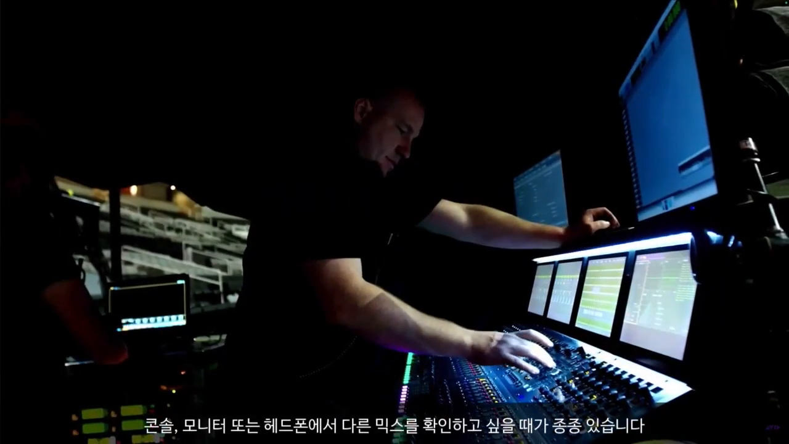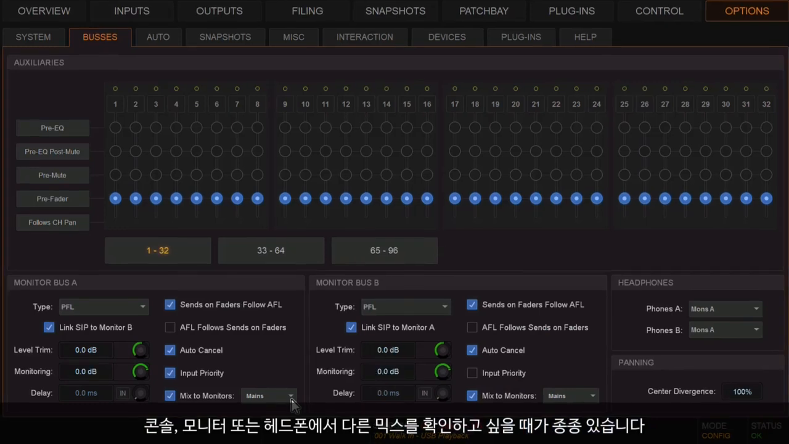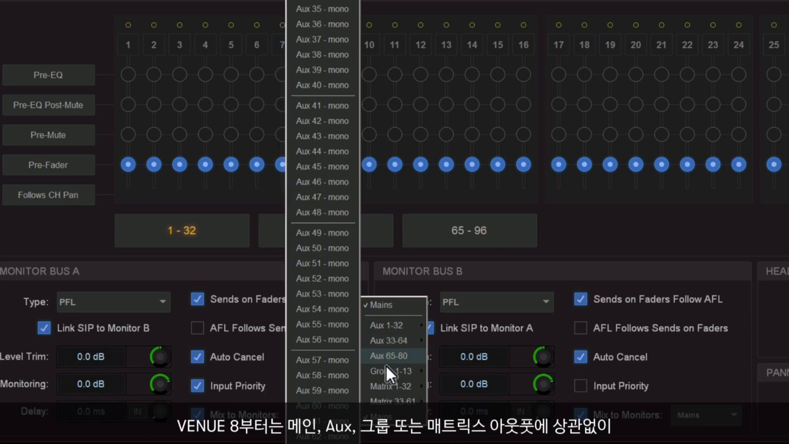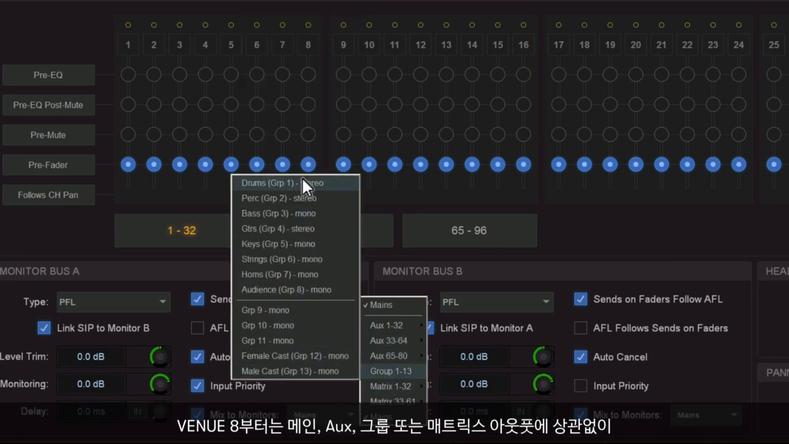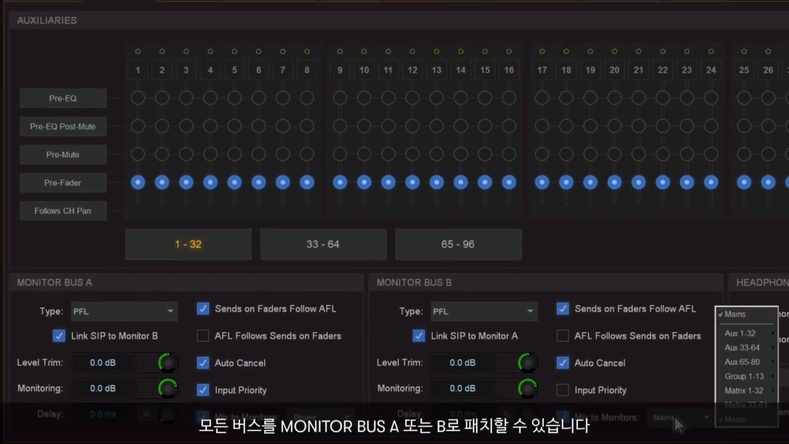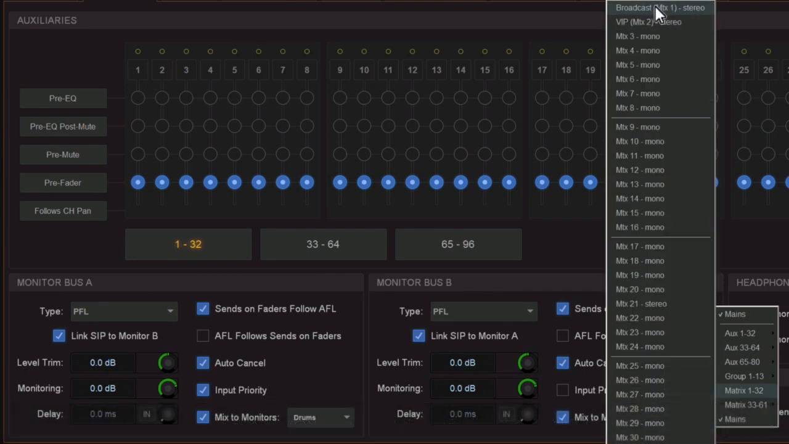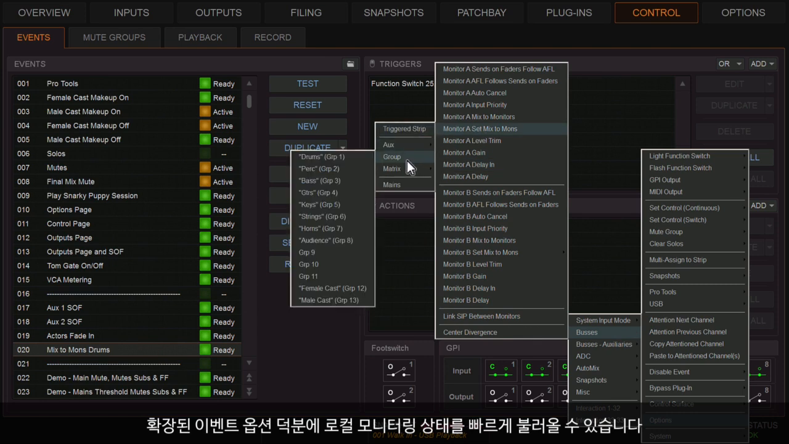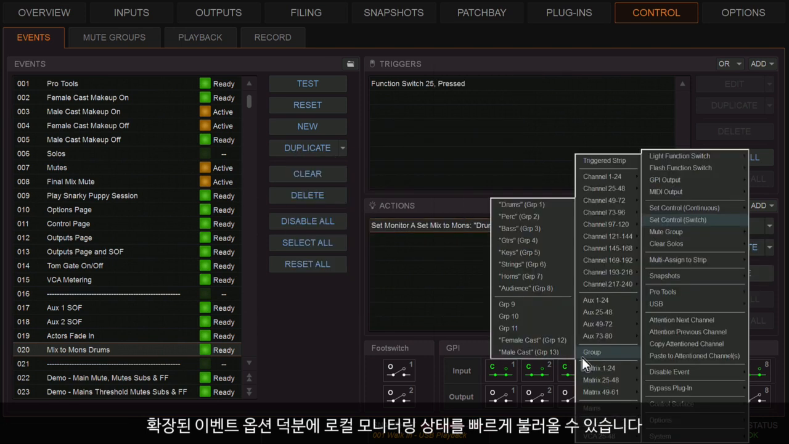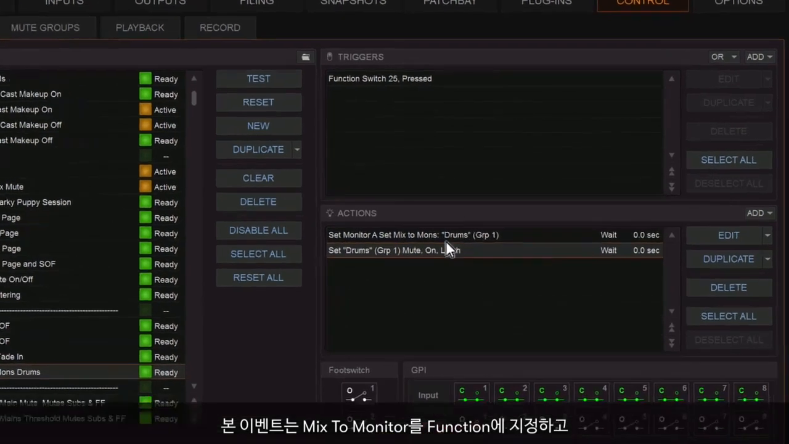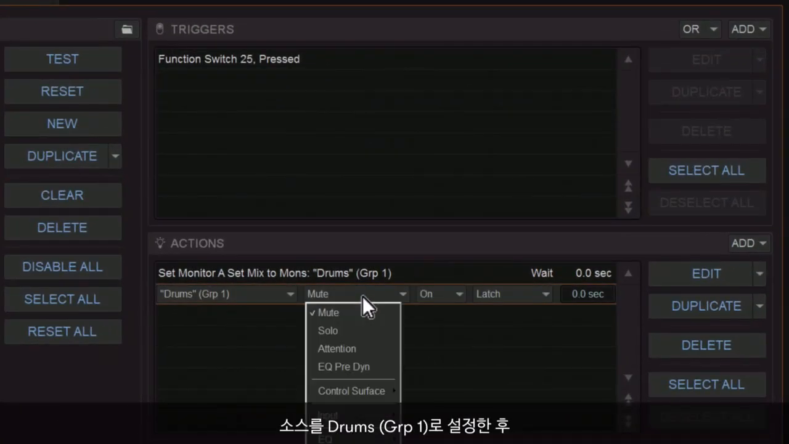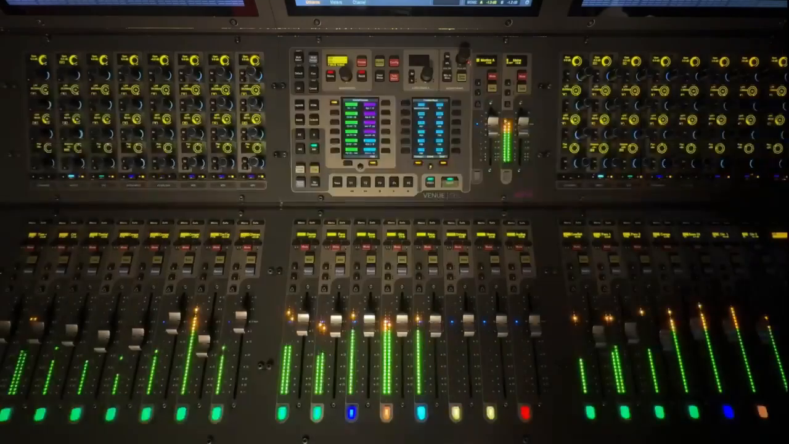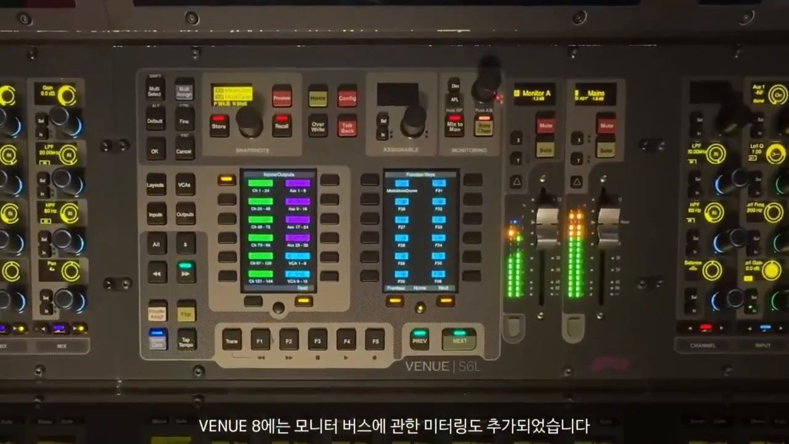There are often times when you want to check different mixes on your local console monitors or headphones. With Venue 8, it's now possible to patch any bus to the monitor A or B solo outputs, whether it's mains, auxes, groups, or matrix outputs. And thanks to the extended events options, you can set up quick ways to recall local monitoring states. This event assigns a function switch to enable mix to monitors, set the source as the drums group, and attenuate the group, all in a single action. Venue 8 also now adds metering for the monitor buses.